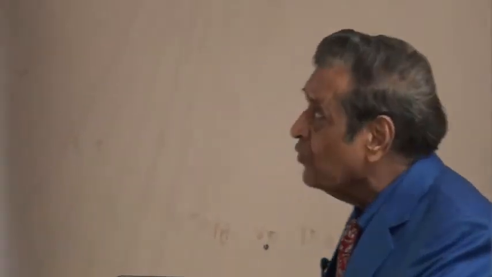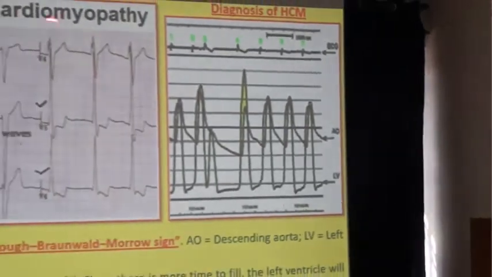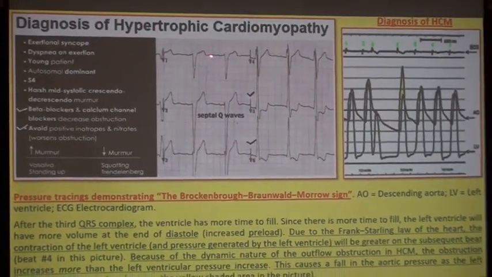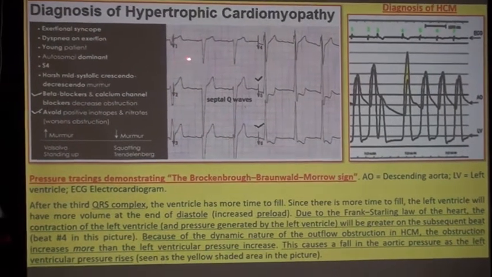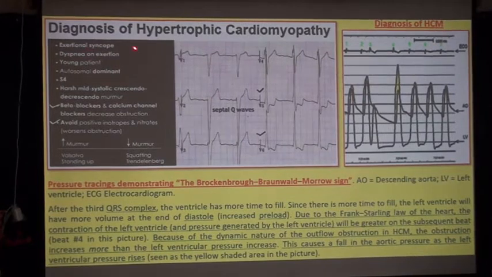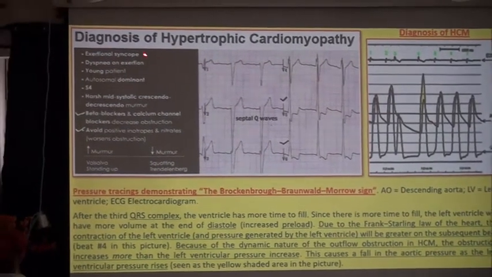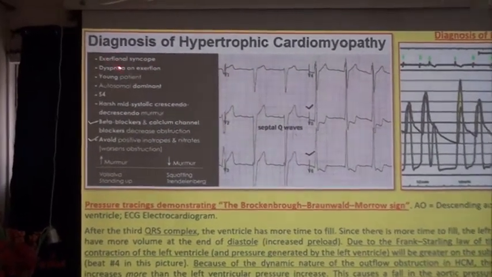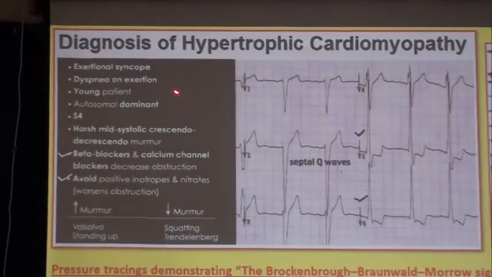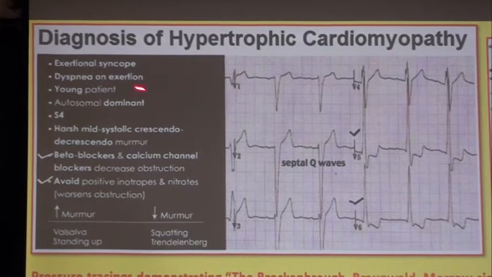Now I am going to take you through the diagnosis of hypertrophic cardiomyopathy. Very important, and I am telling you by figures only so that you can never forget in your life. First is exertional syncope. Don't confuse it with exertional dyspnea. This is exertional syncope, unconsciousness. Then dyspnea on exertion. This is the exertional dyspnea.